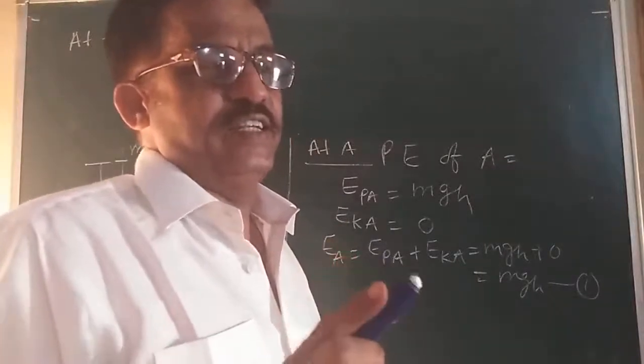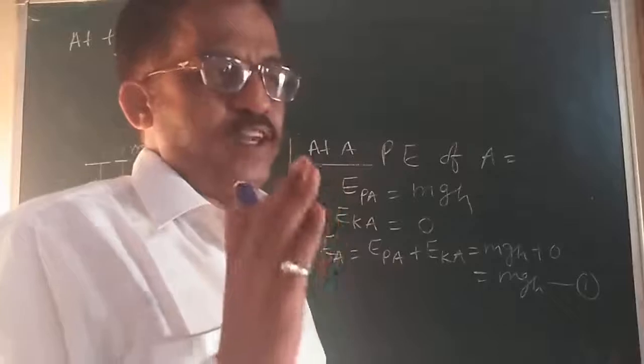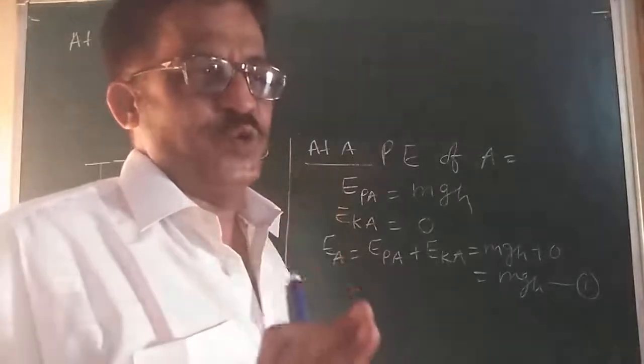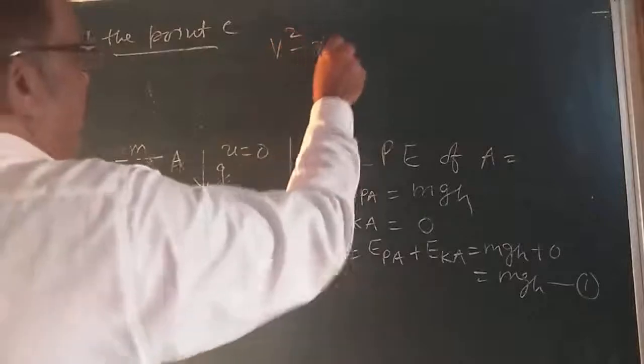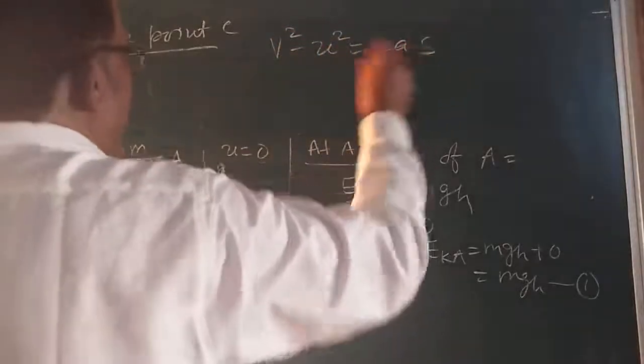Sir, V square minus U square is equal to 2AS. Write down here, V square minus U square is equal to 2AS.